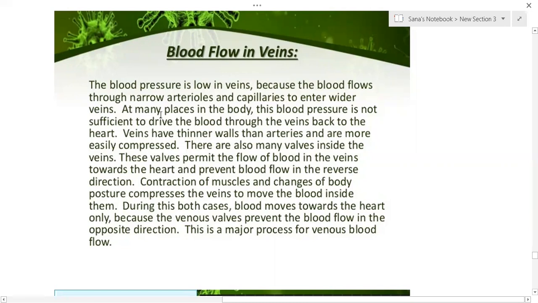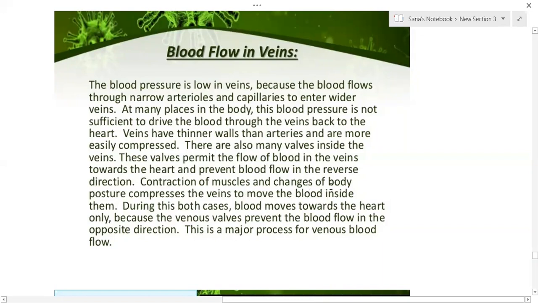At many places in the body, this blood pressure is not sufficient to drive the blood through the veins back to the heart. Veins have thinner walls than the arteries and are more easily compressed. There are many valves inside the veins. These valves permit the flow of blood in the veins towards the heart and prevent the flow in the reverse direction. Veins have valves, and valves avoid the backward flow of the blood.